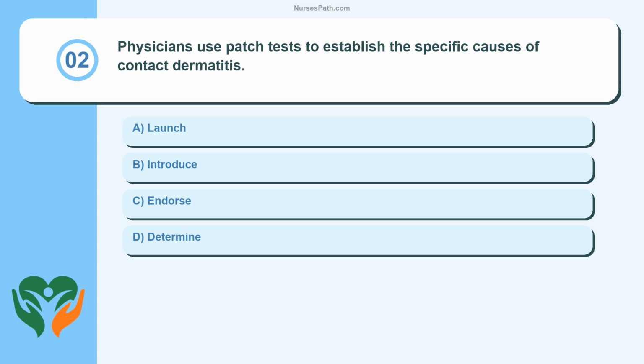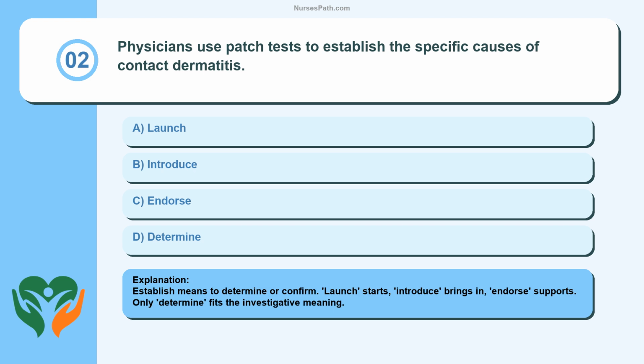Question 2. Physicians use patch tests to establish the specific causes of contact dermatitis. Launch. Introduce. Endorse. Determine. Establish means to determine or confirm. Launch starts, introduce brings in, endorse supports. Only determine fits the investigative meaning.